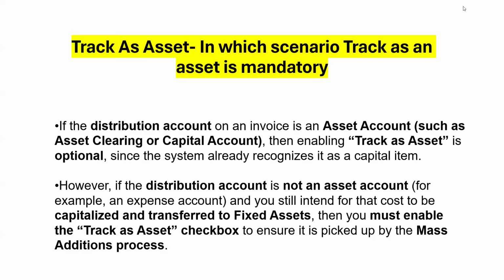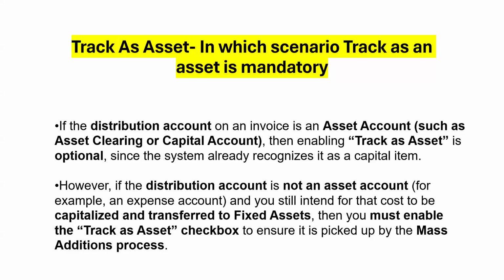If the invoice is charged to an asset account, then Track as Asset is optional. But if the invoice is charged to a non-asset account, then Track as Asset should be mandatory. Otherwise, it will not pick those lines to transfer to your Assets module through the mass addition job.